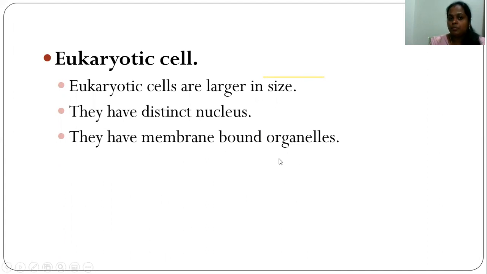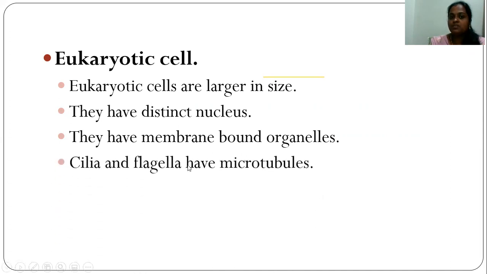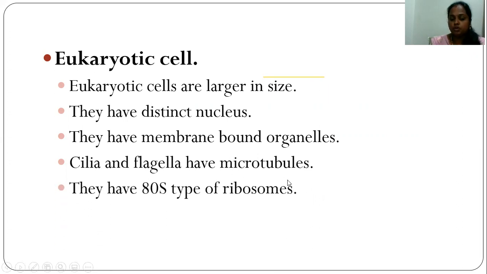Single-membrane bound organelles means they are made up of only one membrane, and double-membranous organelles means they are made up of two membranes, one internal membrane and one outer membrane. We'll be studying the detail in the cell organelles part, which are the membrane-bound organelles and non-membrane bound organelles. And cilia and flagella have microtubules. They consist of microtubules.